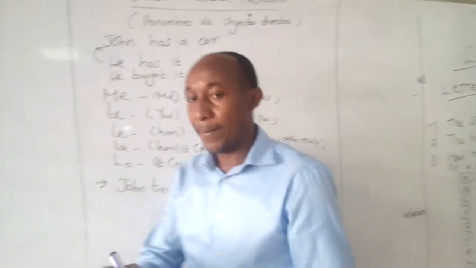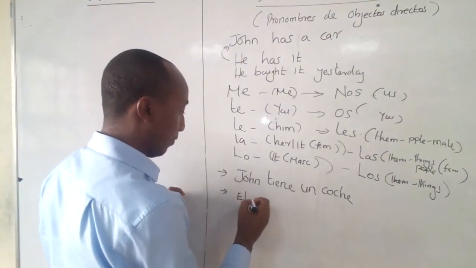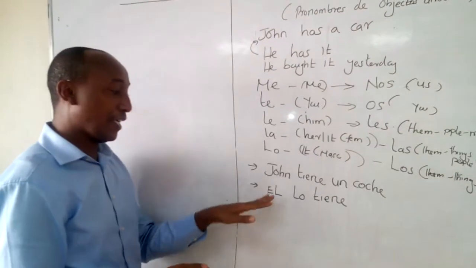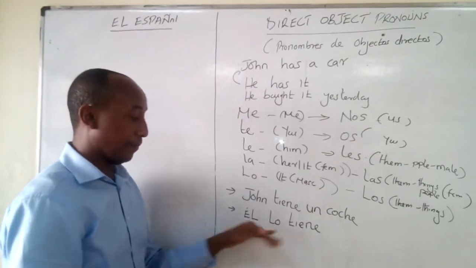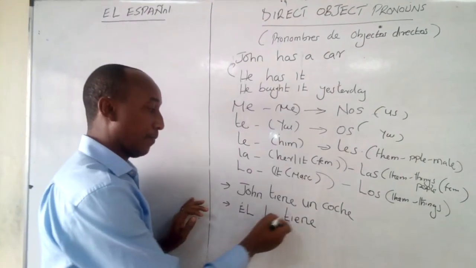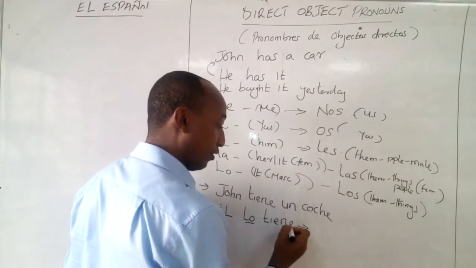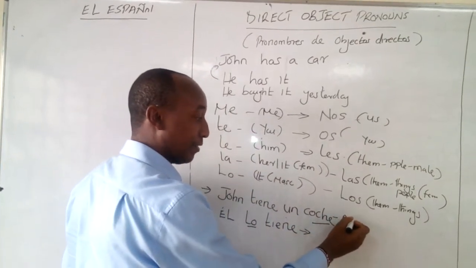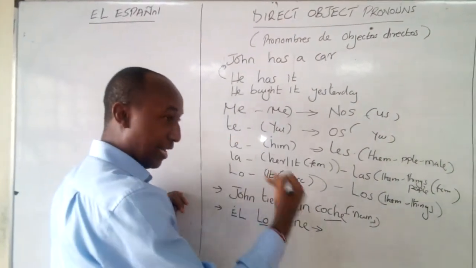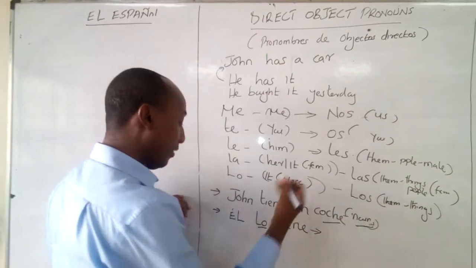Let's see. Look at this. I'm going to say él lo tiene. Él lo tiene. He has it. So this lo stands for the car. And then I must be able to do what? To consider the gender of the noun. I must be able to consider the gender of my noun. So there's no way you can use what? That noun unless you understand its gender. Very important.